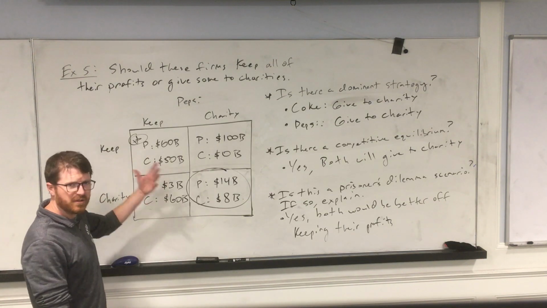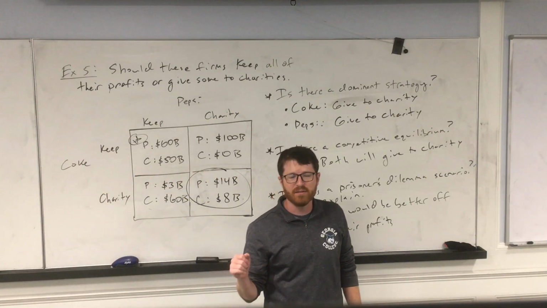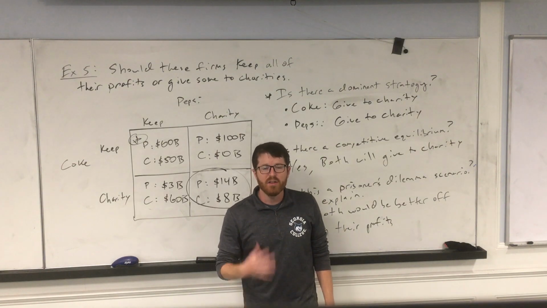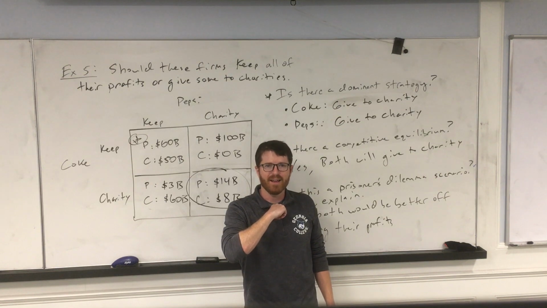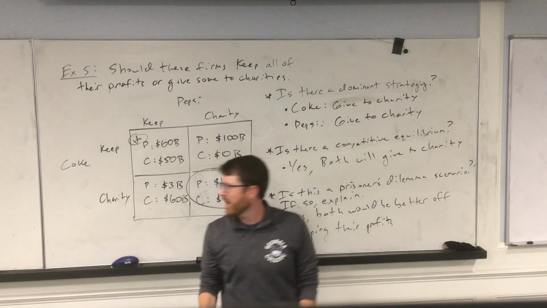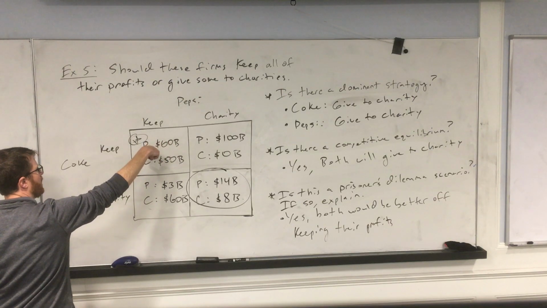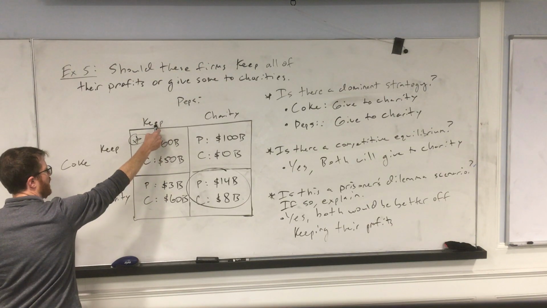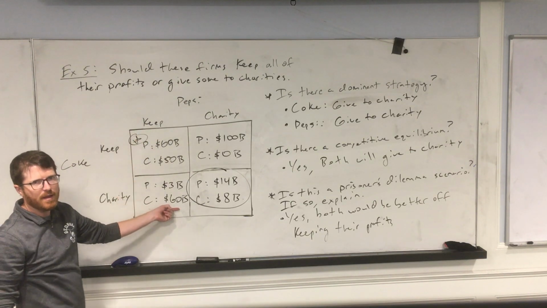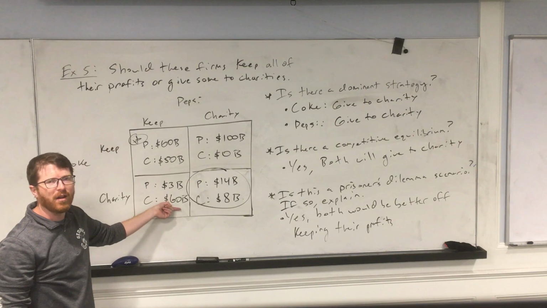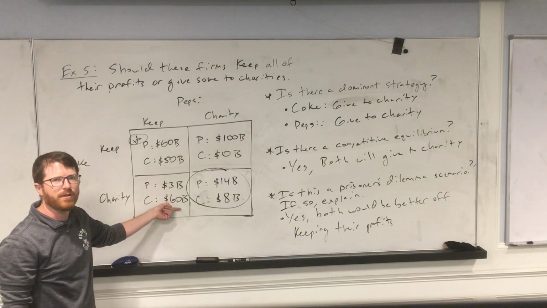You might be thinking, we'll just keep the money. But the problem is, if I come to you and I do that, and I say, look, I'm not going to give to charities, what's the worst case scenario? You believe me, all right? You believe me, but then I go against my word, and I actually do give to charities, okay? So I convince you we're going to collude and keep our profits. You believe me, so you keep your profits. But then I decide to backstab you and give to charity, okay? If I give to charities and you don't, I look great all of a sudden. People are going to be buying my products just to support my business. So can you trust me or not?